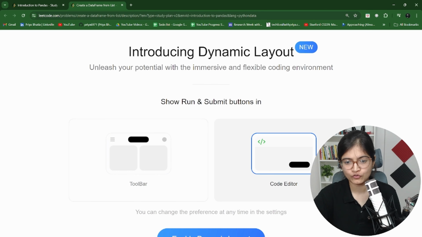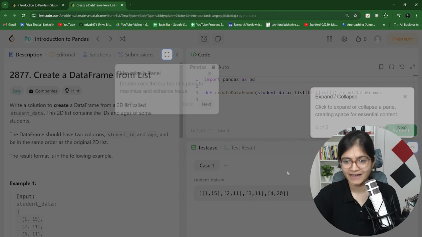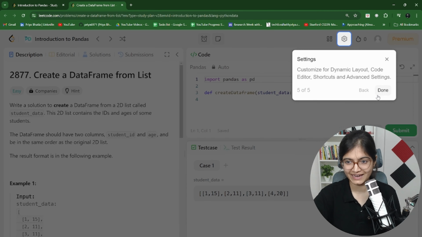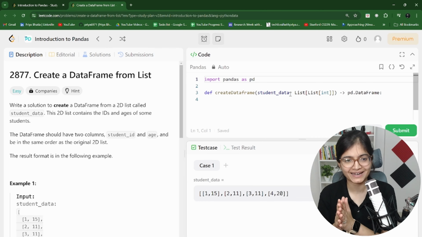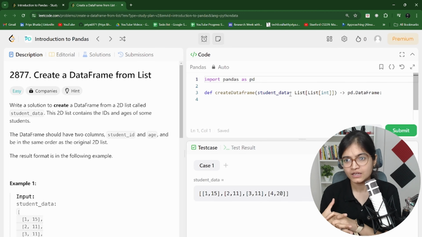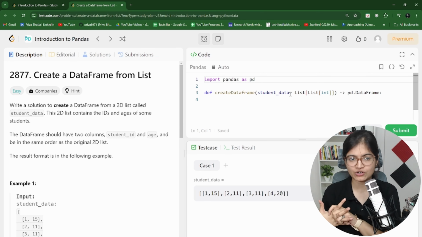Maybe I will go for this one. I have created a new sign-in on a different email ID, which is why this is showing up. If you are also doing it for the very first time, by creating a new email ID, the fresh content will come up. So here you can see, the very first question is the creation of a data frame from a list.